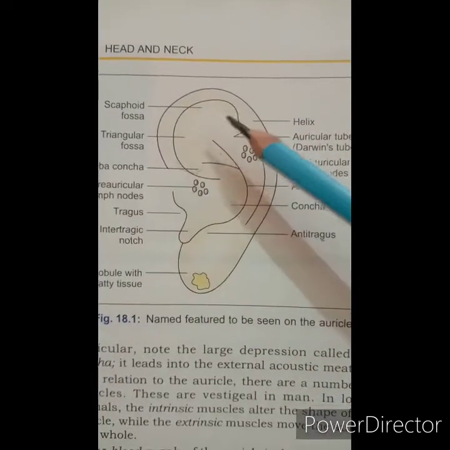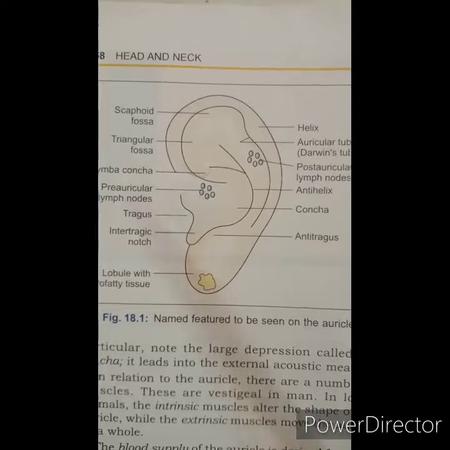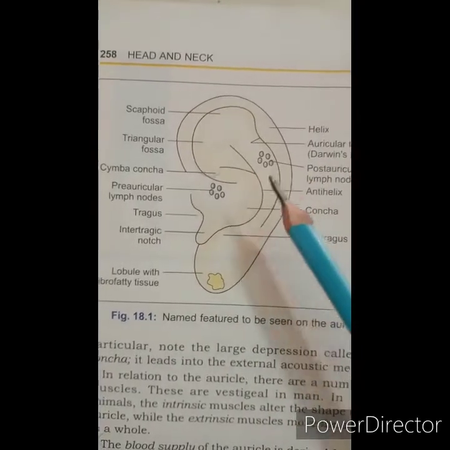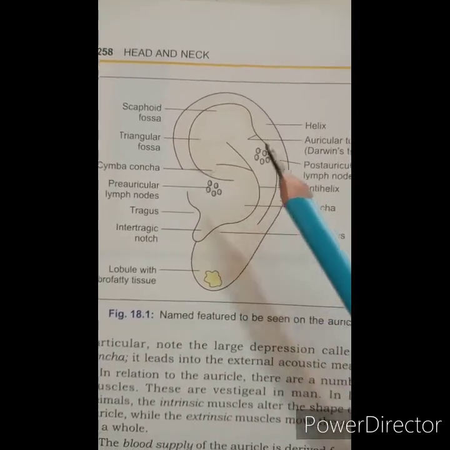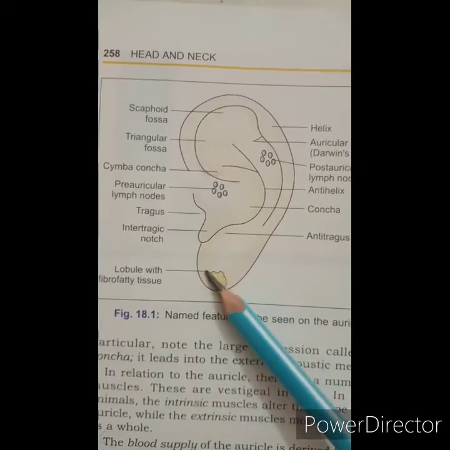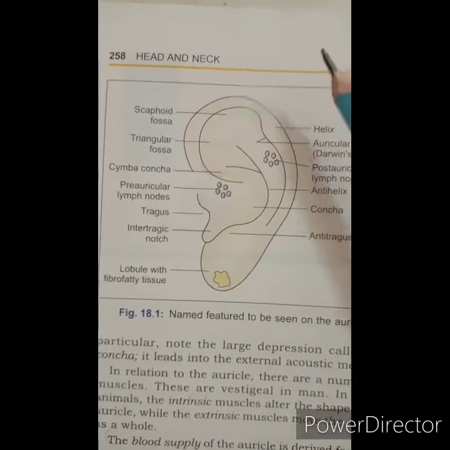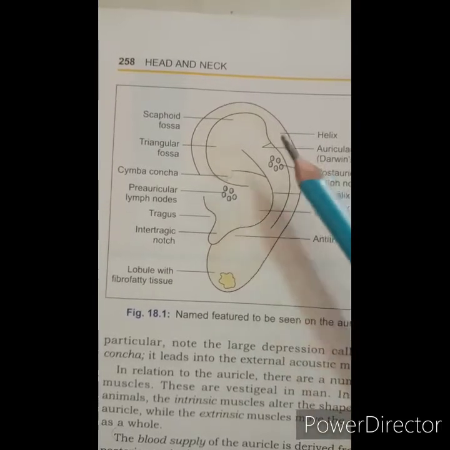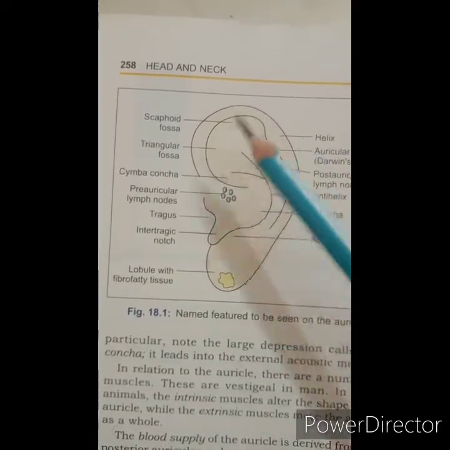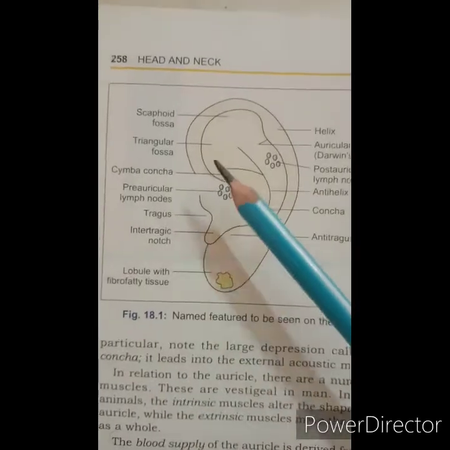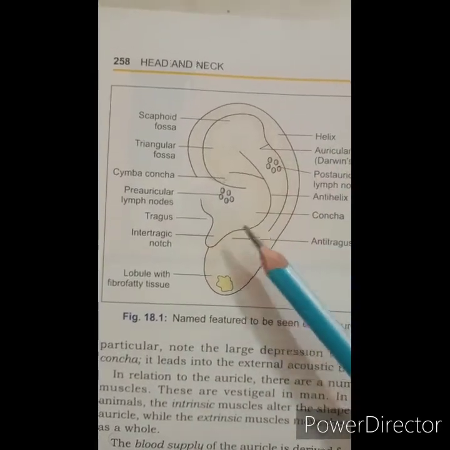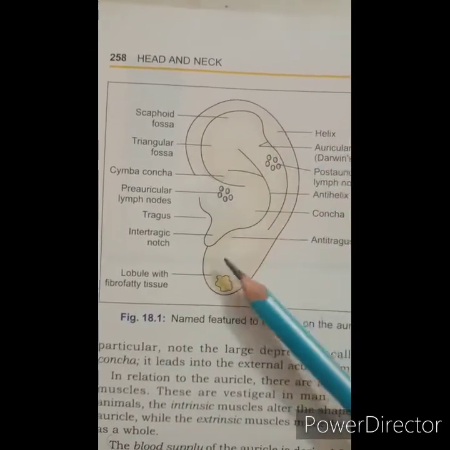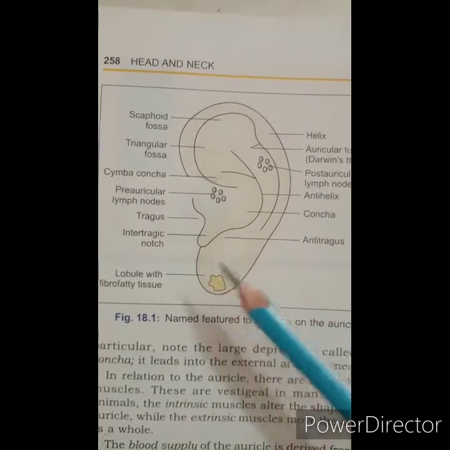Let's see the ear pinna or the auricle. The entire auricle or ear pinna, except the lobule and the outer part of the external acoustic meatus, is made from yellow elastic cartilage which is covered by skin. There are various depressions and elevations seen on the auricle of the ear.